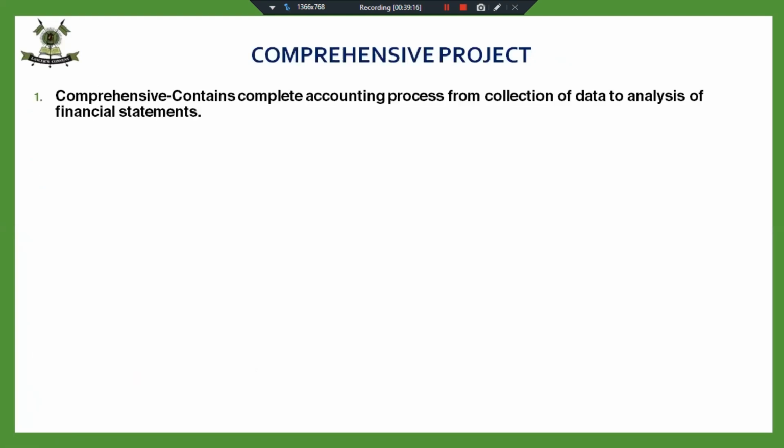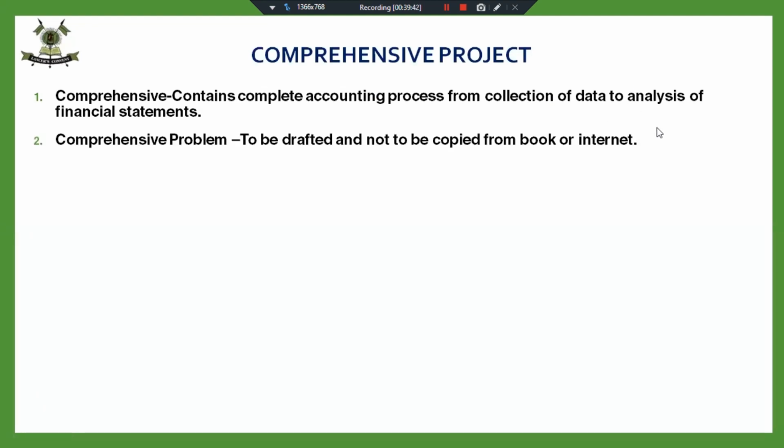Fine. So comprehensive means the whole accounting process, from the collection of data to the analysis. The comprehensive project is basically being given to you to understand the whole accounting process. The definition of accounting that you used to learn is the art of recording, classifying, summarizing. So this is what you are going to do in the comprehensive project.